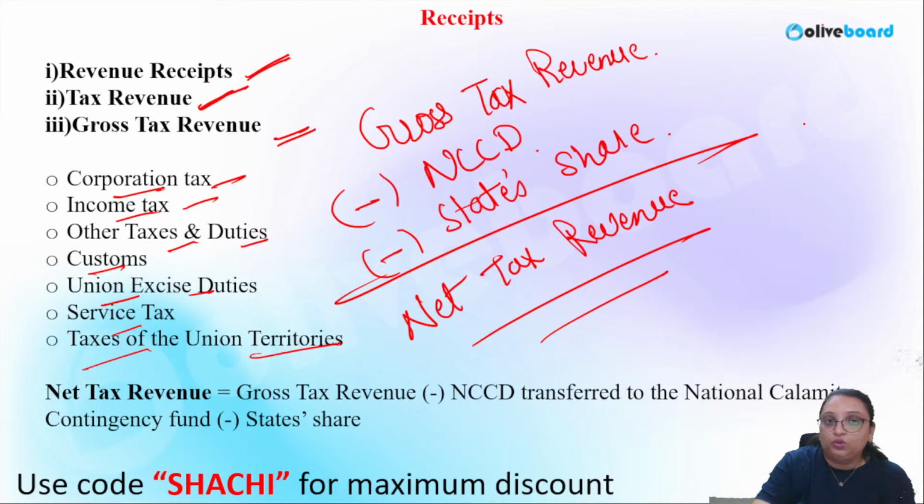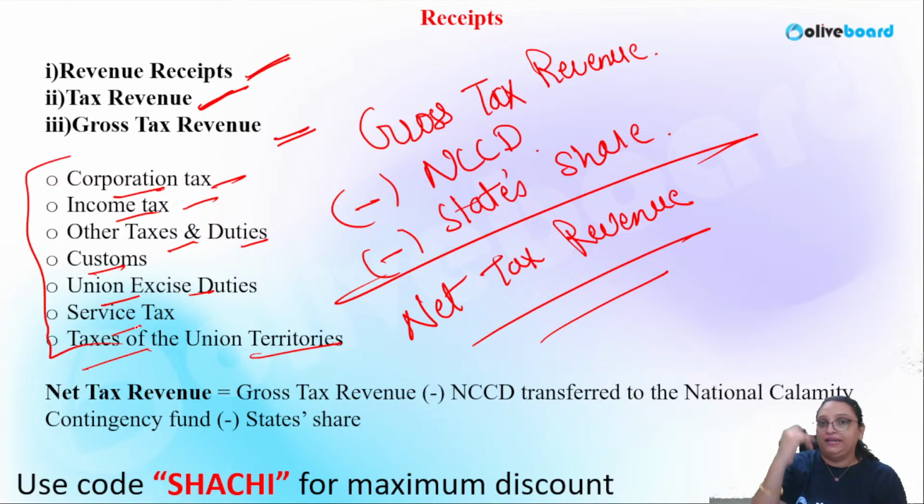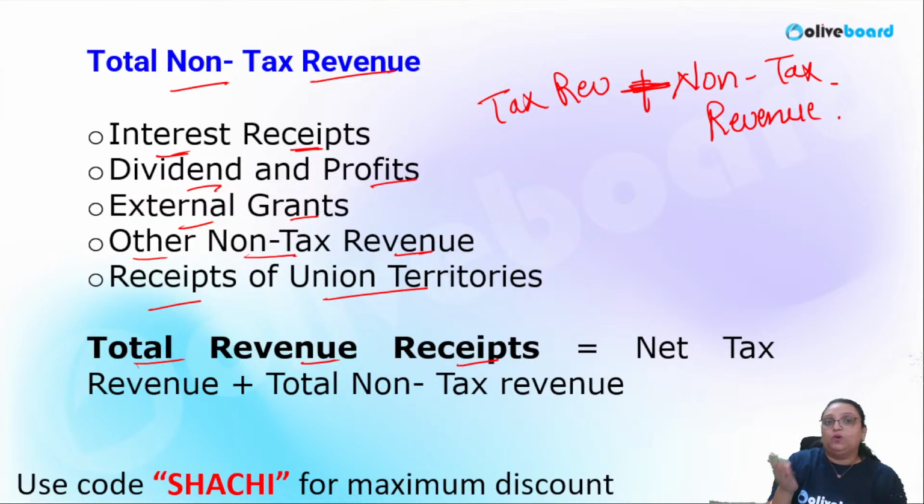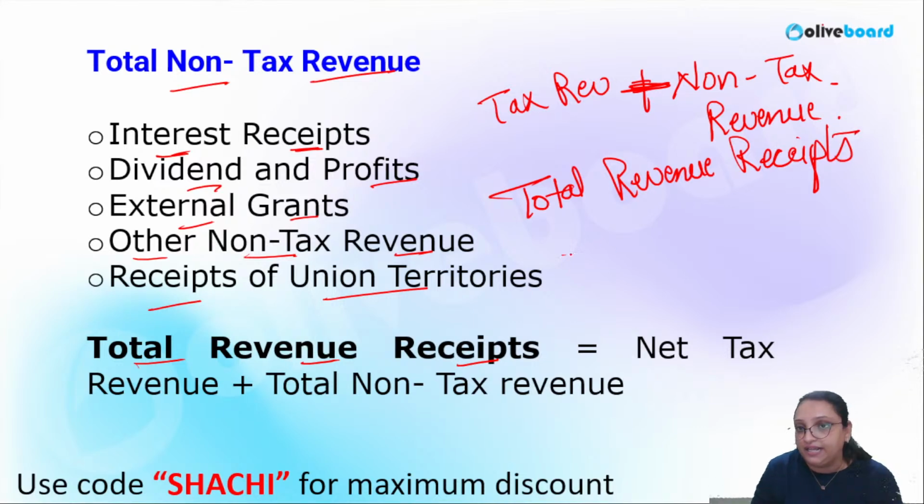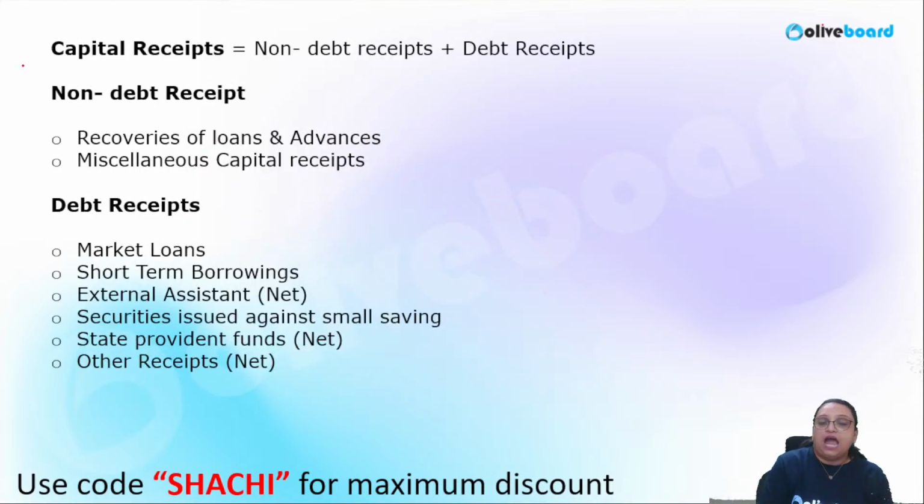Basically, tax revenue includes all these things. And net tax revenue means gross tax revenue minus NCCD and state share. And non-tax revenue are interest receipt, dividend, profit, external grant and other non-tax revenues. Okay, when we combine these two, we will get what? We will get total revenue receipts. Receipts which are of the nature of revenue, not capital. Okay, now revenue part is over. Tax and non-tax receipts, that is of revenue nature.